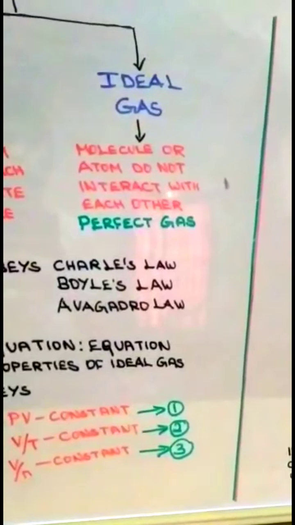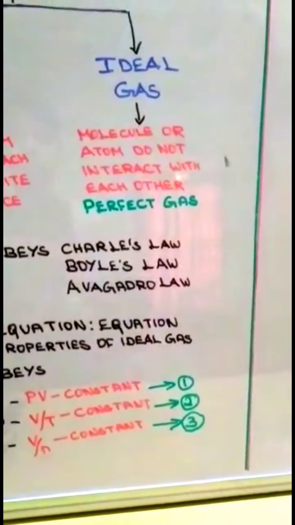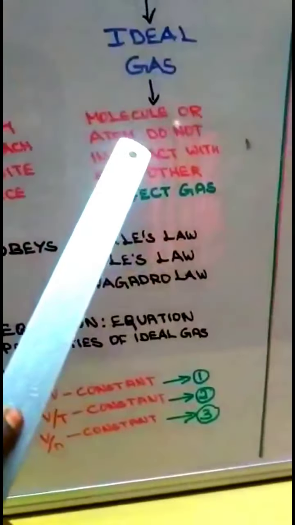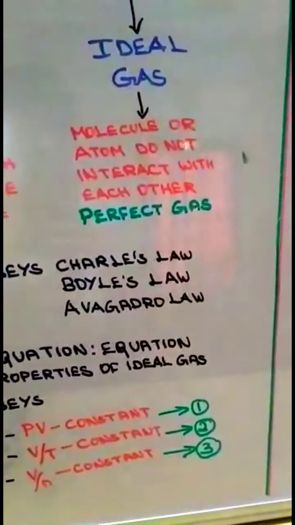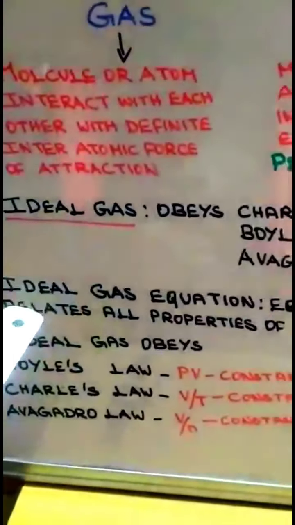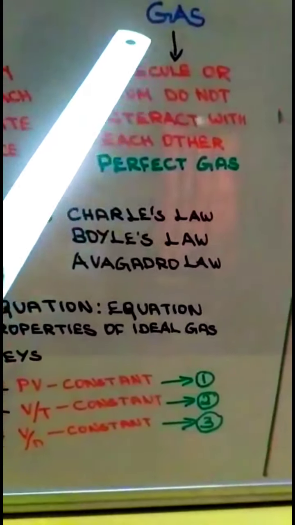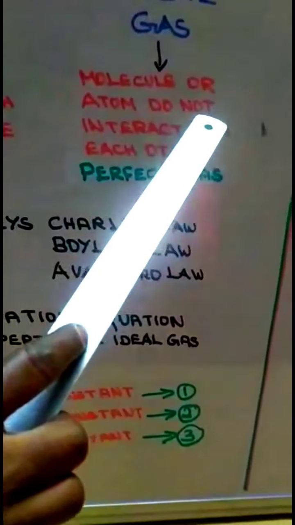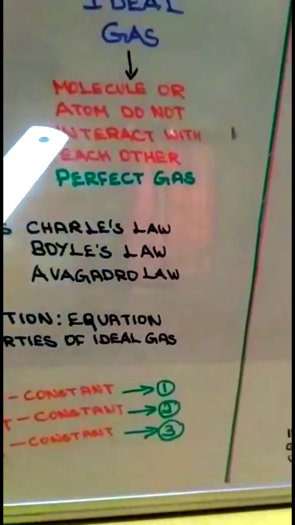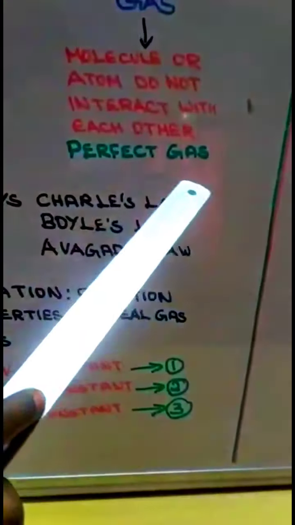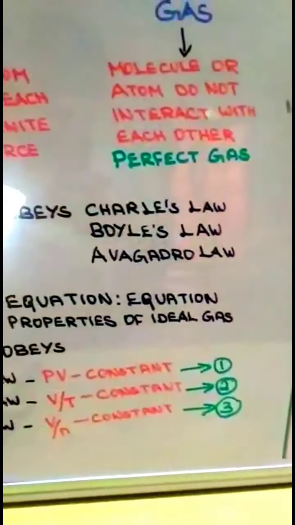At a very high temperature or low pressure, the real gases also behave as ideal gas because in this condition, there is no interatomic or intermolecular force of attraction. As I already told you, ideal gas is nothing but if an atom or molecule do not interact with each other. Another name for ideal gas is perfect gas.